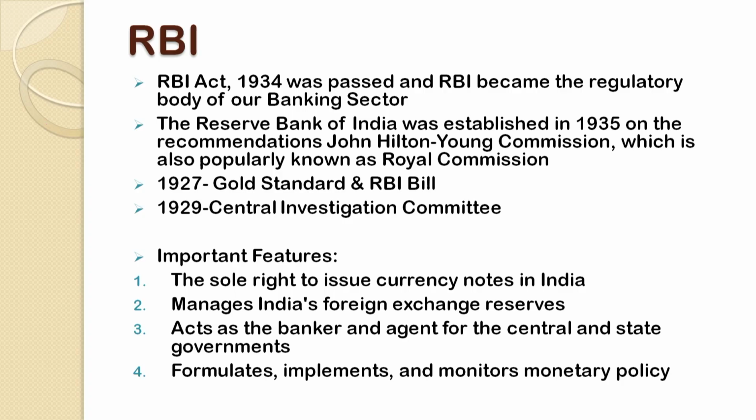Later, in 1929, the Central Investigation Committee again strongly recommended the establishment of RBI. Soon after, the Government of India passed the RBI Act 1934, which came into effect in 1935, and RBI became the main regulatory body of our banking sector.